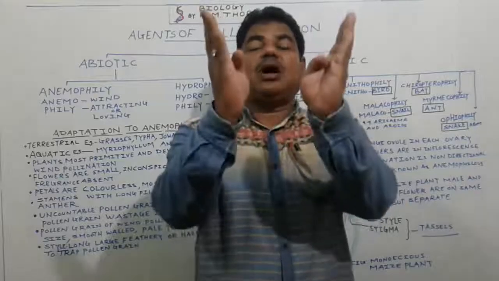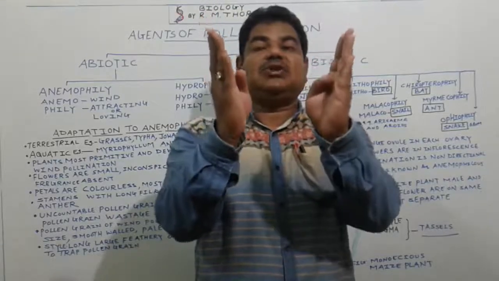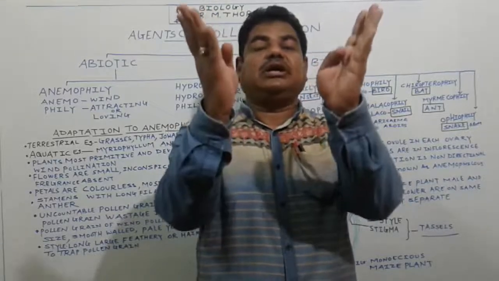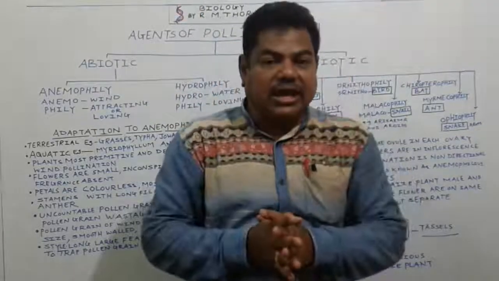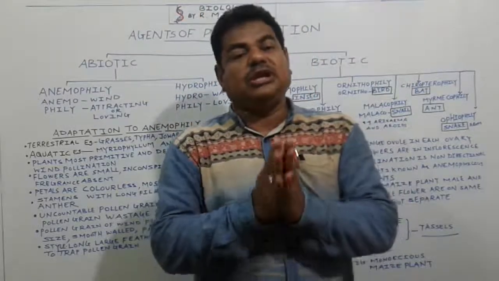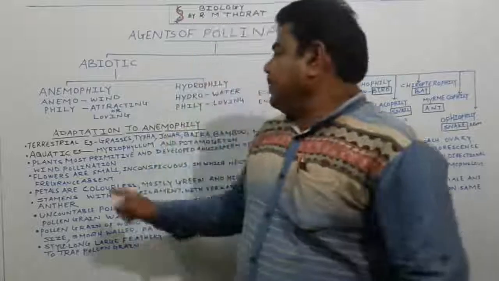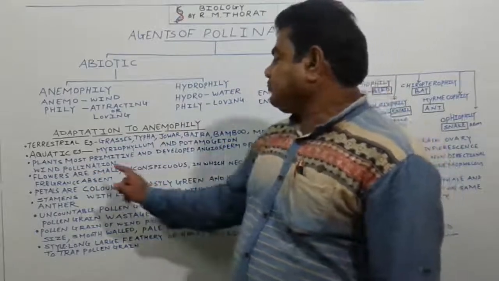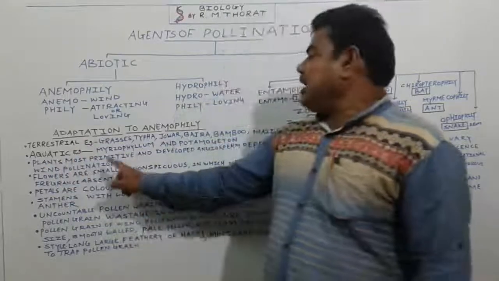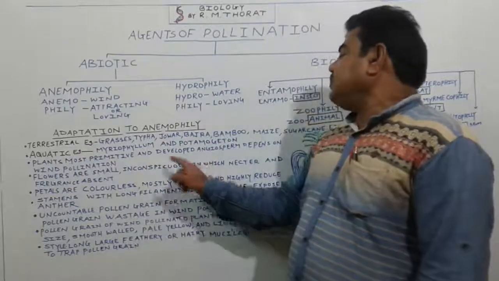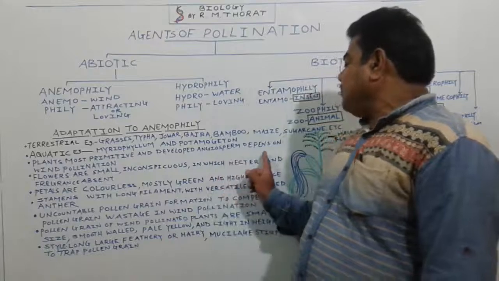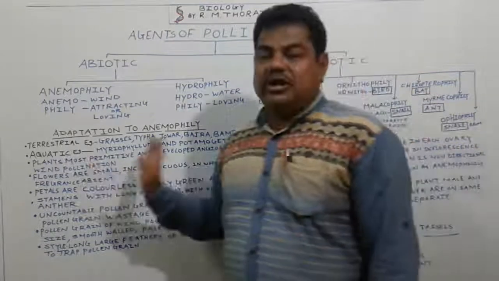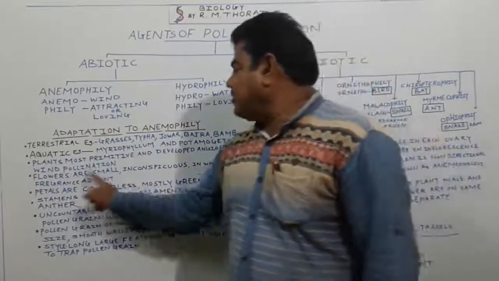Though these plants are present in water, they still depend on wind, because their flowers come out of the water. Their sex organs project out in the air, and they totally depend on air for pollination, and not on water. Now see here, these are all plants. Some of these plants are most primitive, and some are developed angiosperms, depending on wind pollination.